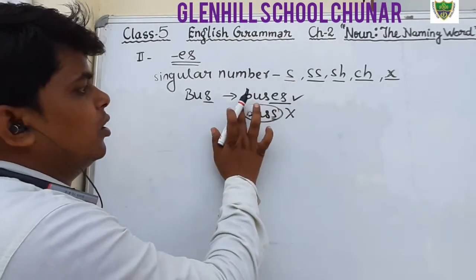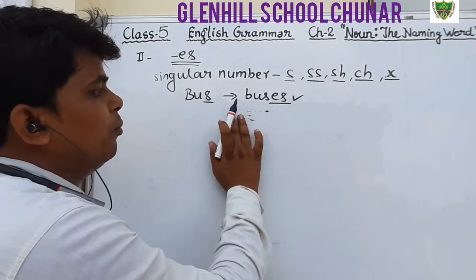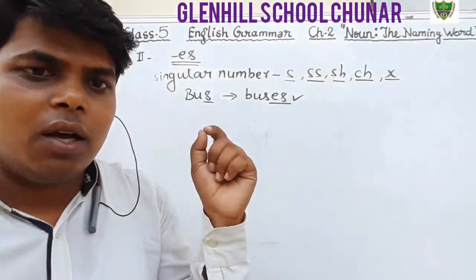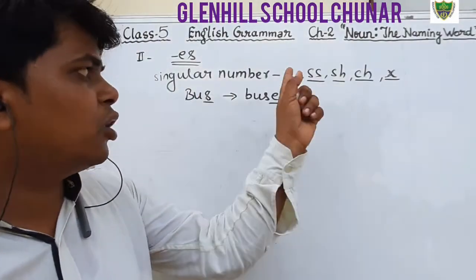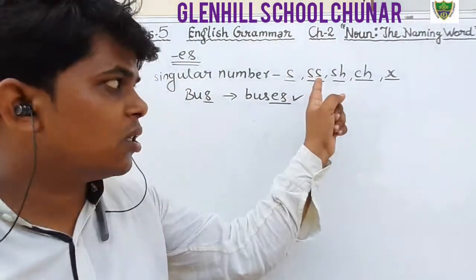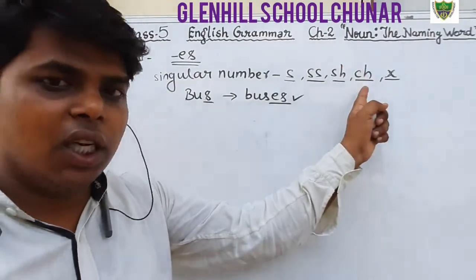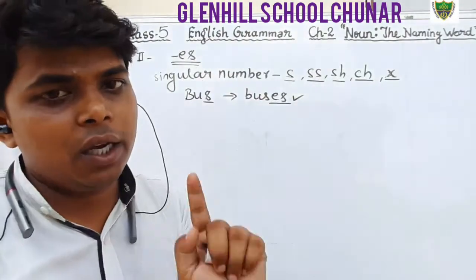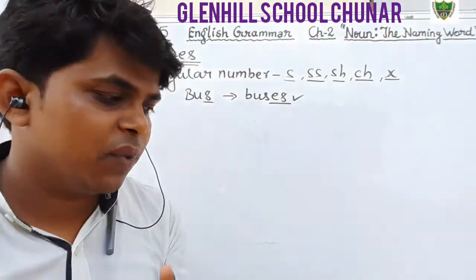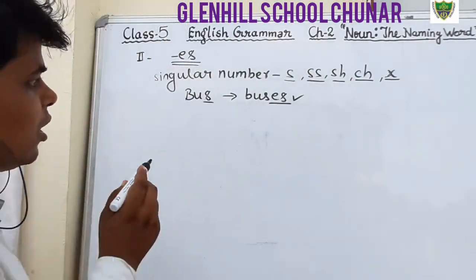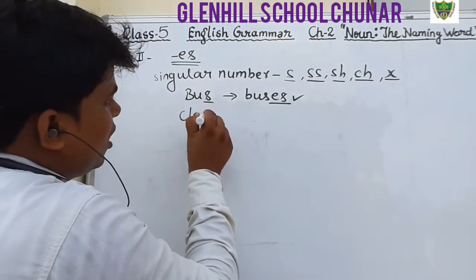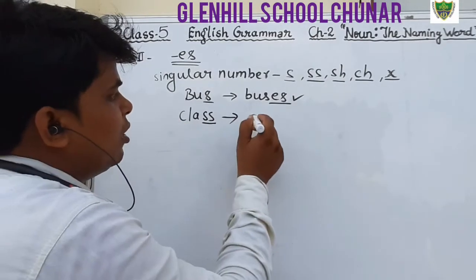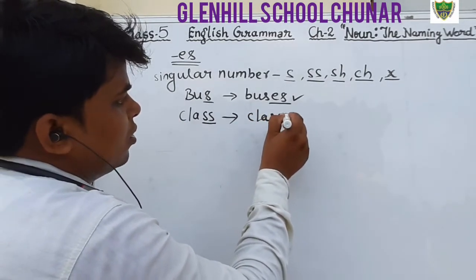Keep in your mind students, if a singular noun ends with s, double s, sh, ch, x, then we add es for making plural. Another example is class. It ends with double s, so we will add only es.